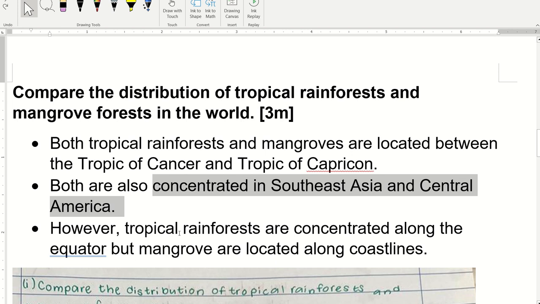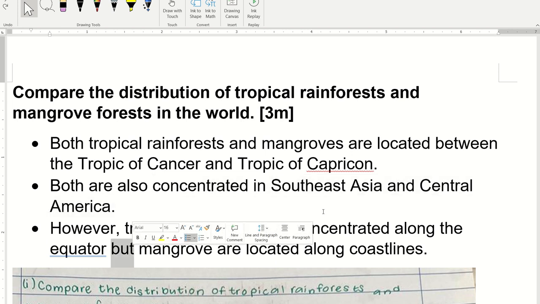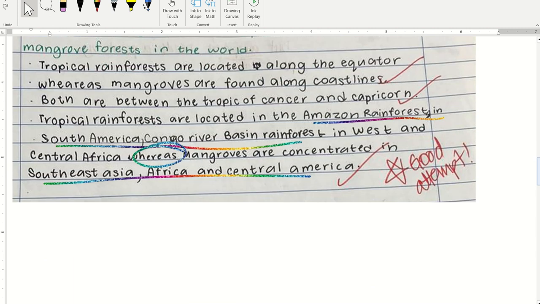However, then I talk about differences, right? Tropical rainforests are concentrated along the equator, but mangroves are along coastlines. So the student's work just now, very good. Mine is also acceptable. You can pause and rewind or stop here to do your corrections now. Next, second question.